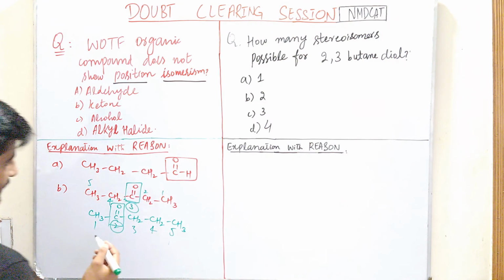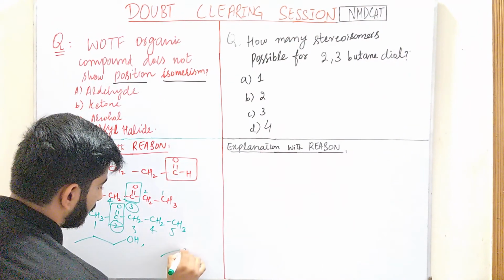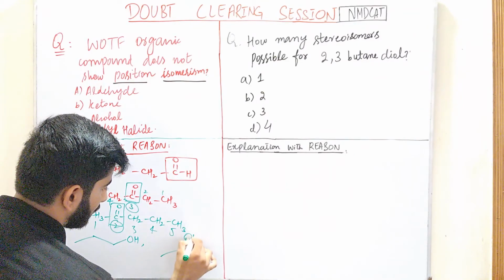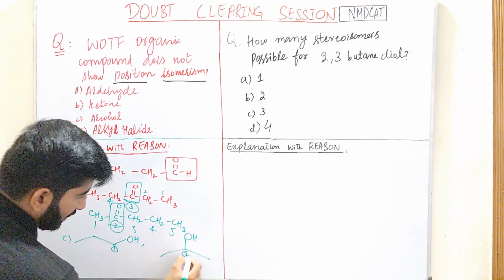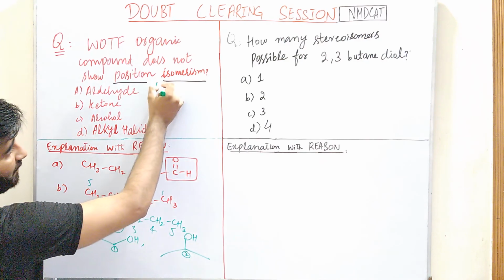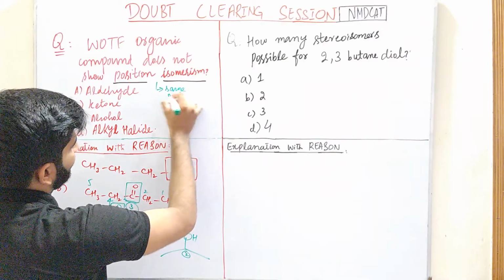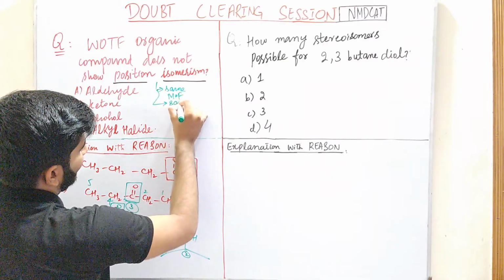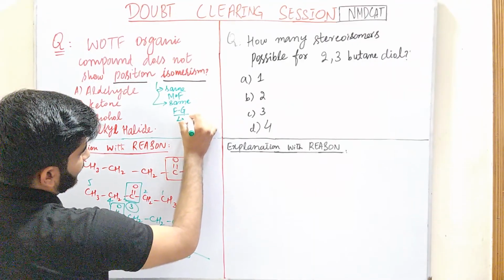And the alcohols. In case of alcohols, we will observe that at carbon number 1 hydroxyl group is attached. Here at carbon number 2 hydroxyl group is attached. Such isomers that have same molecular formula and same functional group but different position of the same functional group.